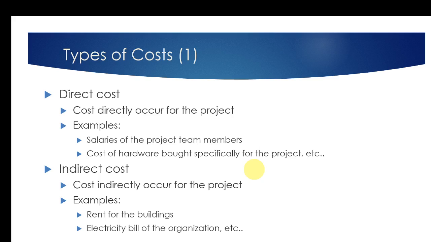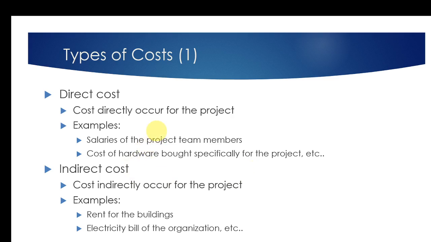Now let's see what is meant by indirect cost. Indirect costs are costs which are not directly for your project, but you have to absorb part of that cost as well because you are also benefiting from it. For example, the rent of the organization's premises and electricity bills are considered indirect costs because every project has to absorb a proportion of those costs as well. Otherwise, no one is going to take care of those costs. Okay, so that is direct versus indirect cost.